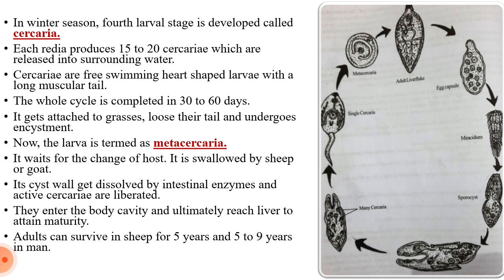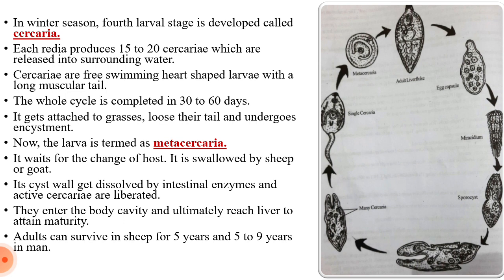That means the active cercariae will be released, then they will move inside the body cavity and reach the liver, and after reaching the liver, they can attain sexual maturity.